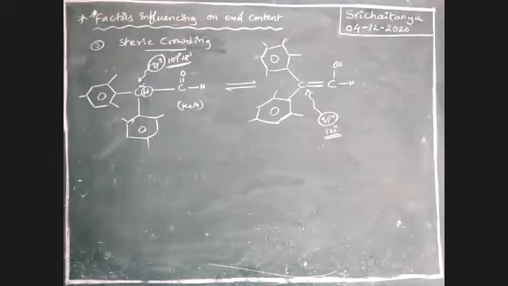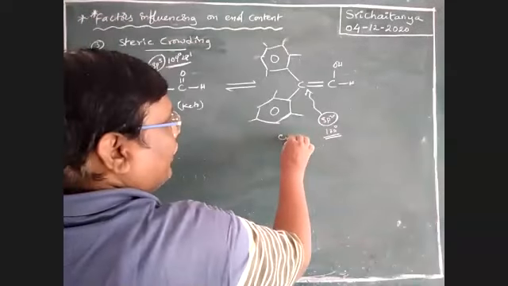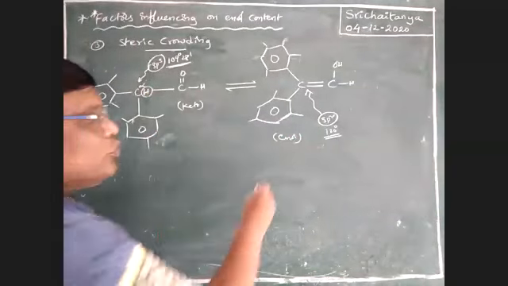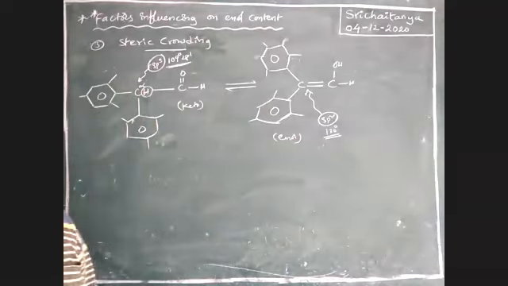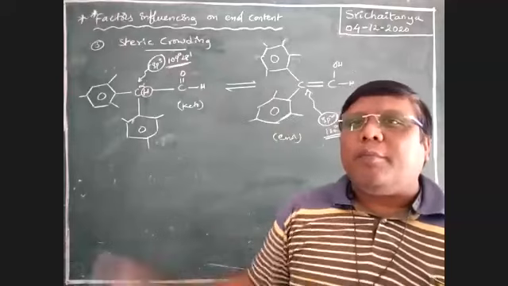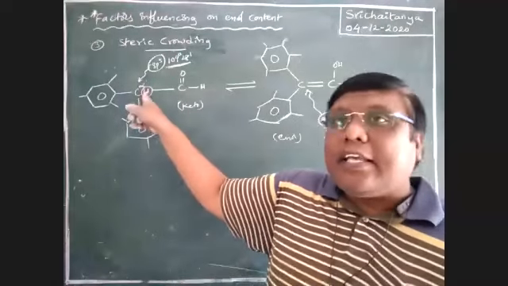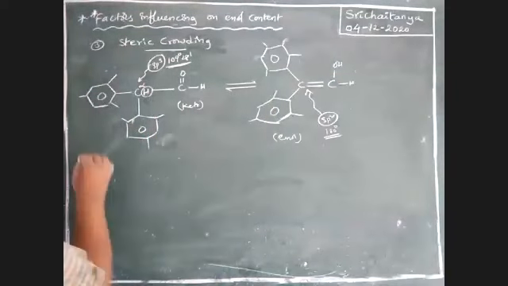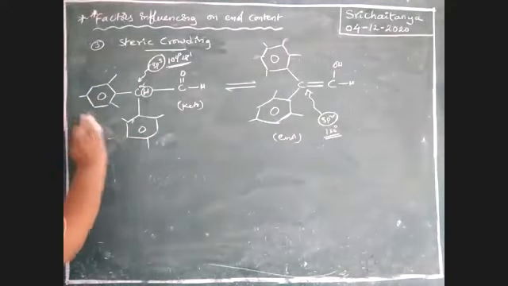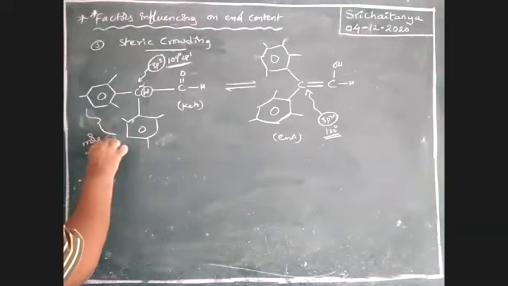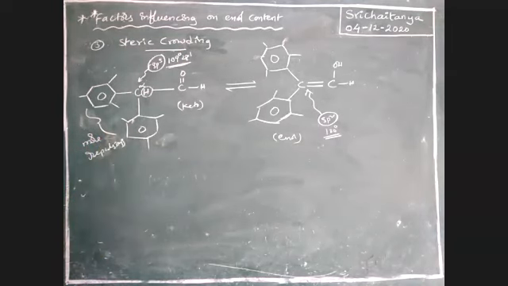Now tell me, boys. This is the enol form, this is the keto form. Among these two forms, which one is more? Where steric crowding is very less, that is more stable. Here the angle is 109, less angle, so the groups are nearer to each other and more repulsions are possible.